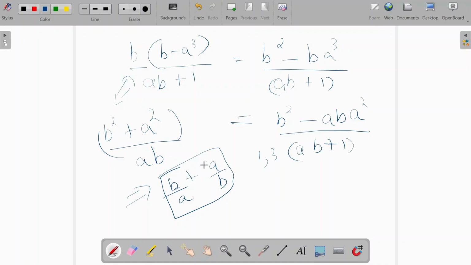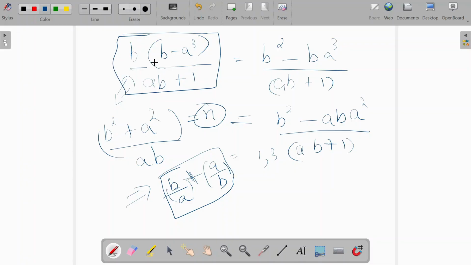This is always a fraction, this is always an integer. Integer plus fraction will always be a fraction. So this will never be an integer, this will be a fraction. In that way we have actually proved that this can never be an integer.